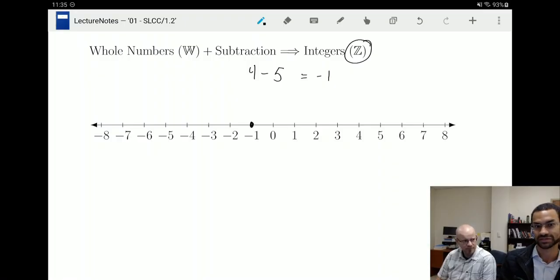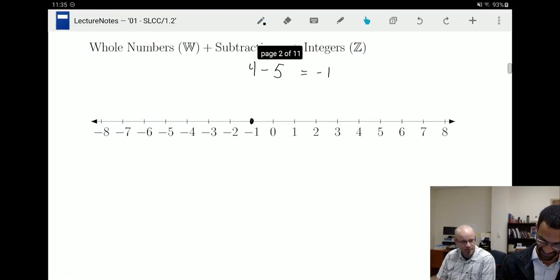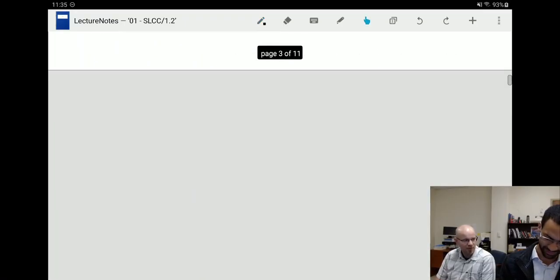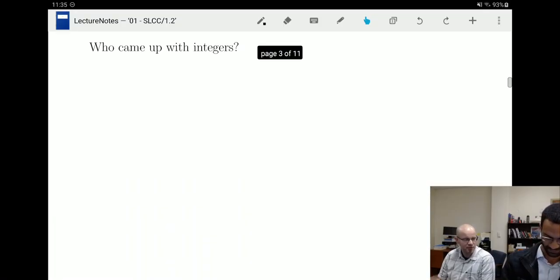Integers are symbolized with the symbol Z. Why is it a Z? Well, it comes from the German word Zahlen, and it basically means numbers in German. So there you go. The Germans, a very astute, smart group of people. Although I don't think it was a German who actually said it. I think it was just a dude who took the word from the Germans.